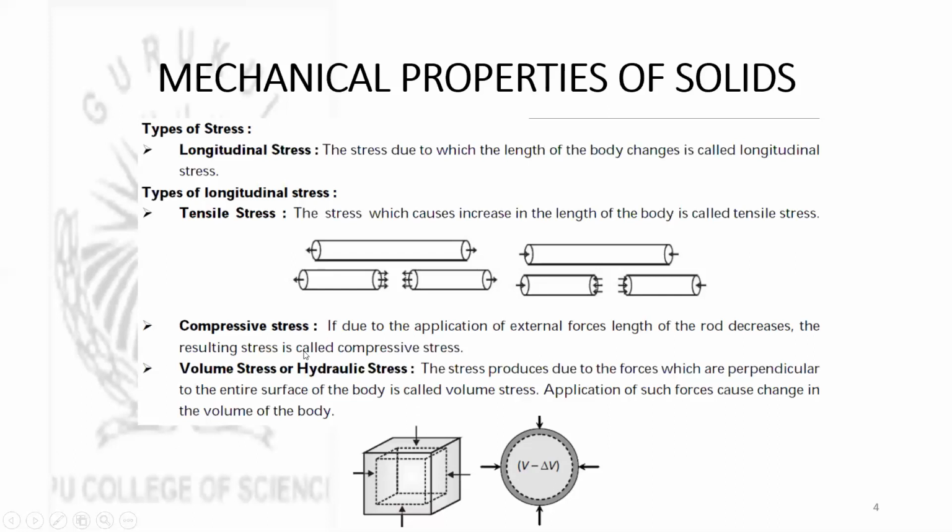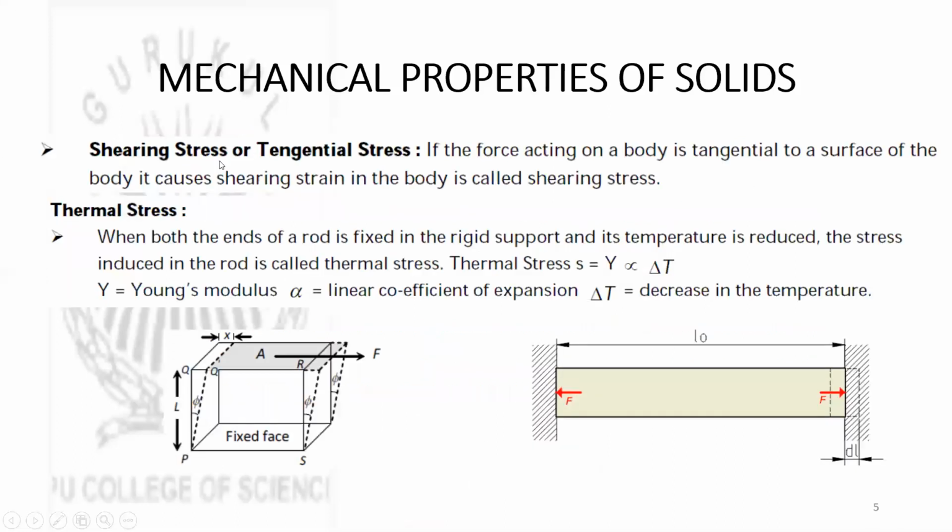All these stresses can also be called together normal stresses, because in these cases the forces acting on the body are perpendicular to the surfaces. Then, shearing stress or tangential stress. If the force acting on a body is tangential to the surface of the body, it causes shearing strain in the body, and it is called shearing stress.